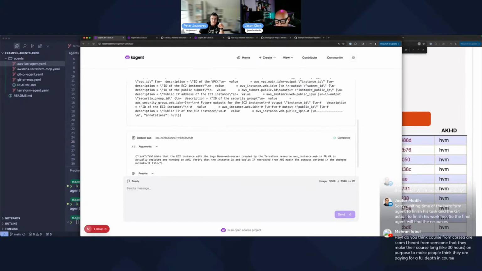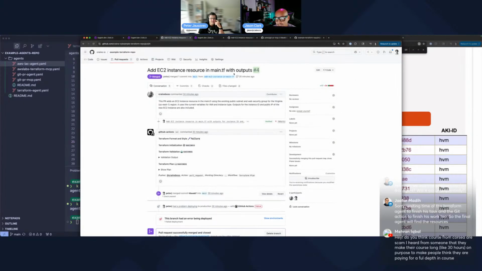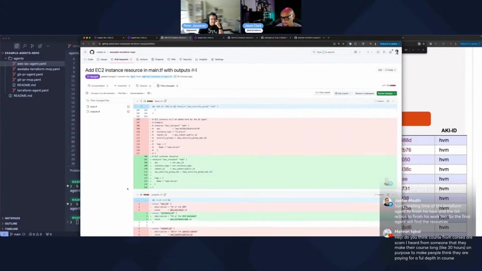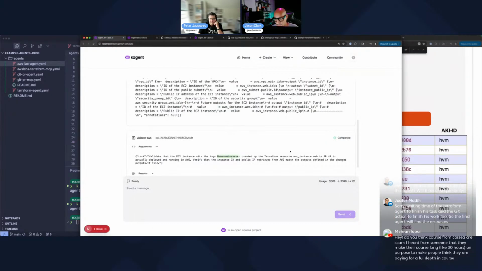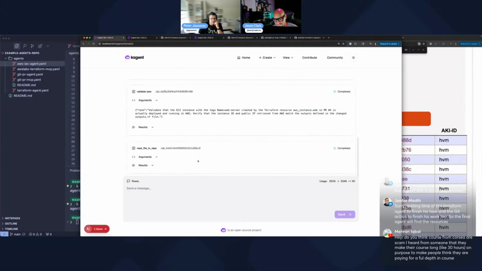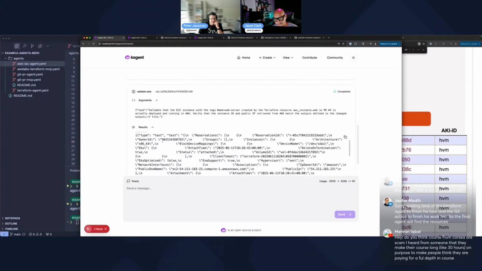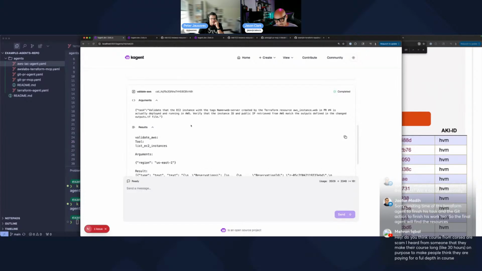And then it called the validate AWS. Look at that, right? It's saying validate the EC2 instance with the tags name equals web server. Web server, perfect. This is what's coming from the PR, right? Over here, if you see, let's go here. Tags name web-server, right? From PR 4 is actually deployed, verified that the instance ID and public IP match the outputs defined in the outputs file.